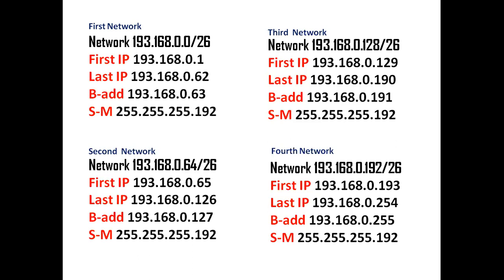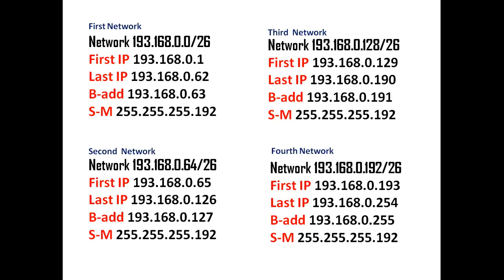HDFC needs only 30 IP addresses. If I give this second network to HDFC, I will waste 32 public IP addresses, because this second network has 62 IP addresses and HDFC will just use 30. It means HDFC will lose 32 public IP addresses. So what will I do here?